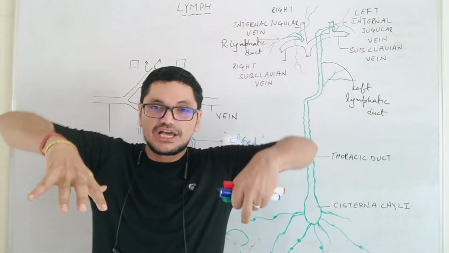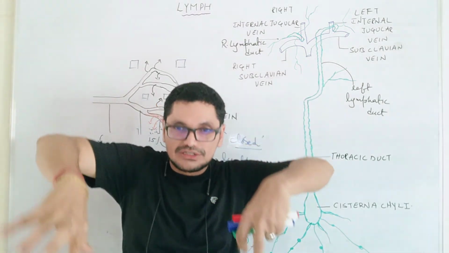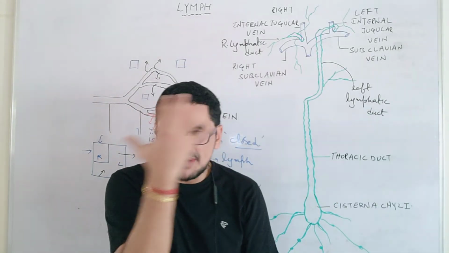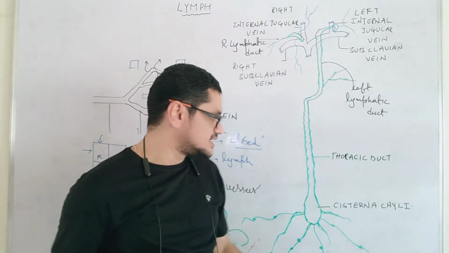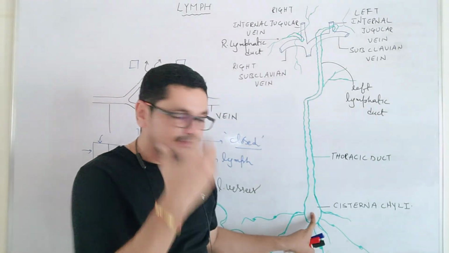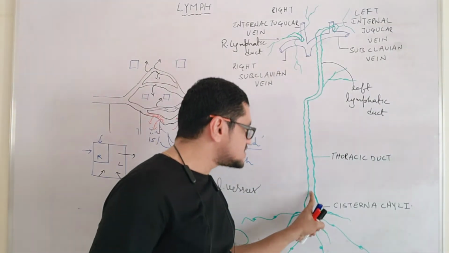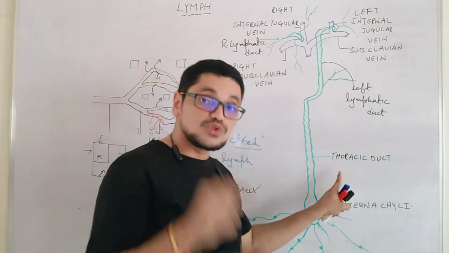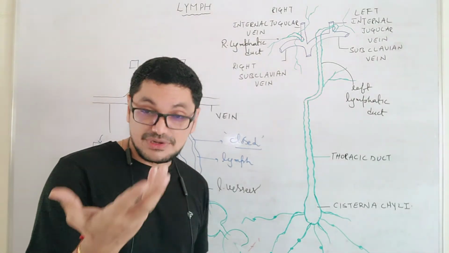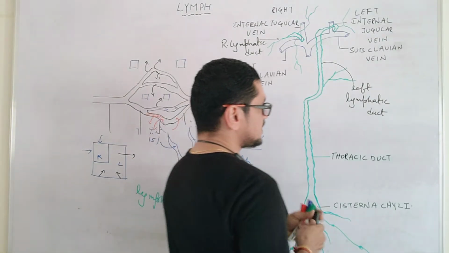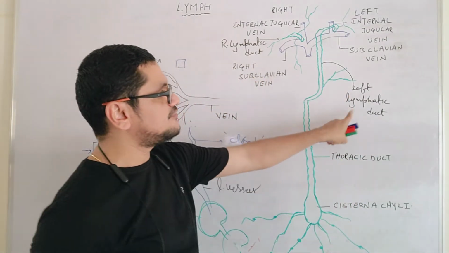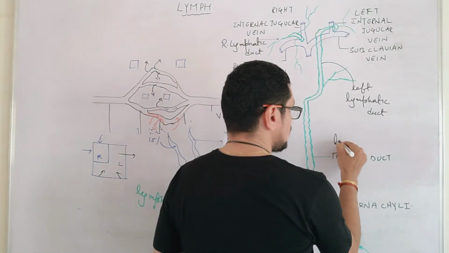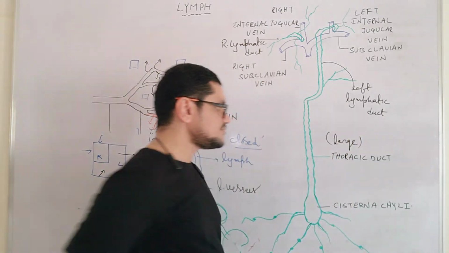Listen very carefully. From the right lower and the left lower also, all that 15% of fluid is collected and opens into the sac. Imagine now my face is a sac, and this is called the cisterna chyli. From the cisterna chyli there arises a duct, and this duct is called the thoracic duct, which is nothing but the left lymphatic duct. Here I have written left lymphatic duct, which is also called the thoracic duct, and in fact this is a very large duct.